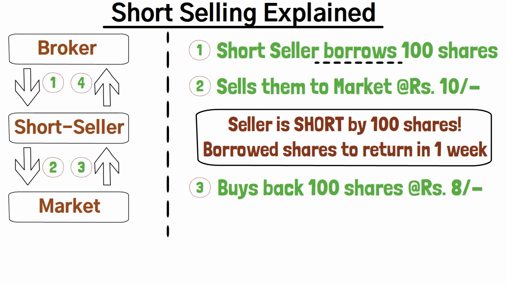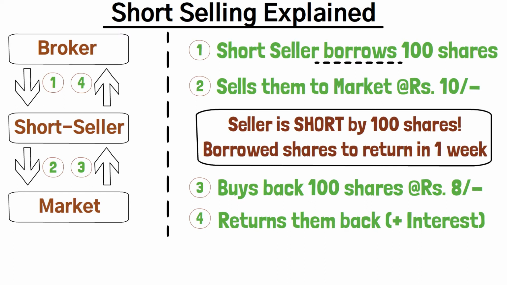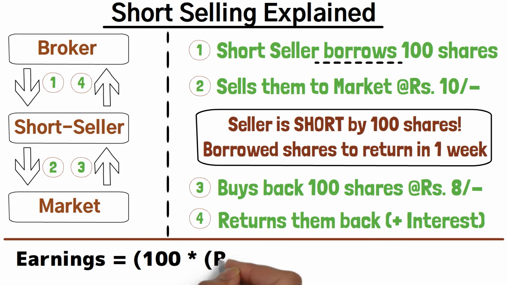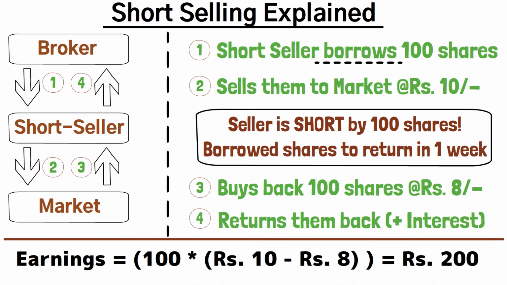Fourth step is finally he returns those shares to the broker and pays some fixed interest amount which was pre-agreed upon. His earnings would be rupees 1000, which he got by selling those borrowed shares, minus rupees 800 which he paid by buying back those borrowed shares. Thus the total earnings here become rupees 200. Obviously there would be some interest that he has to pay, thus the earnings will be a little less than 200, but the whole concept here is that the investor expects the prices to fall. So that is the crux of this process and that is how the money is earned.